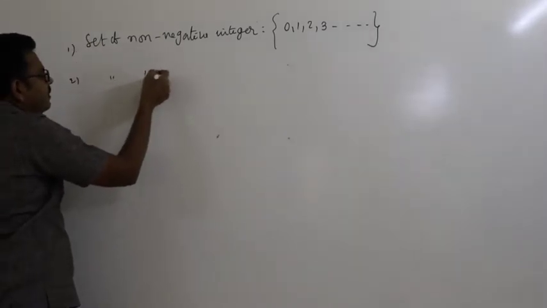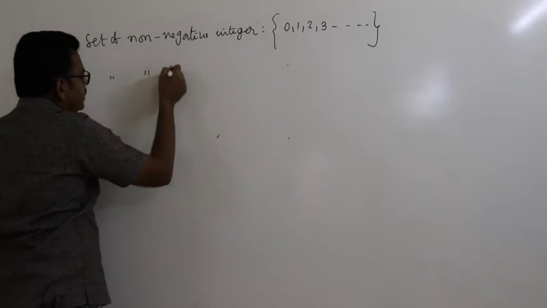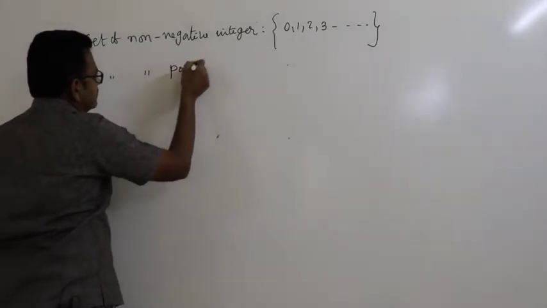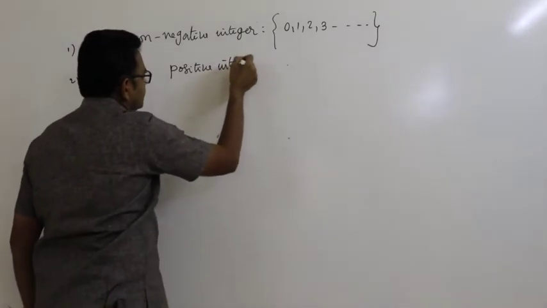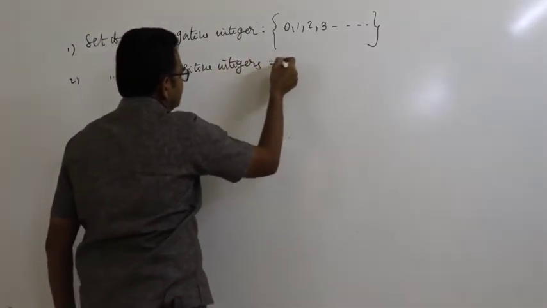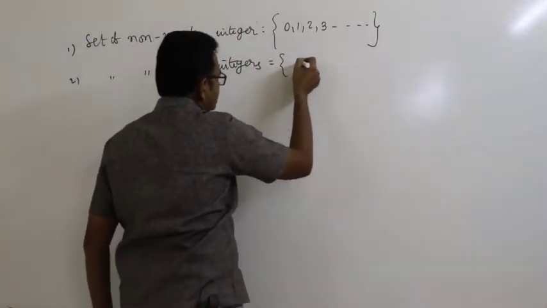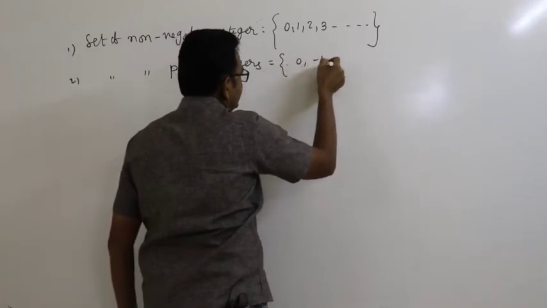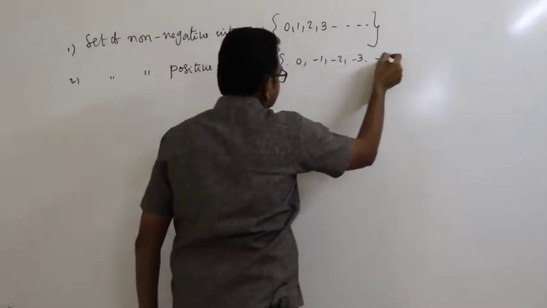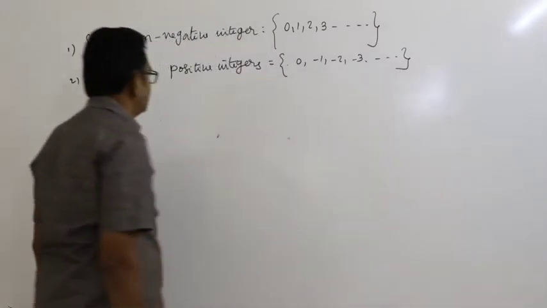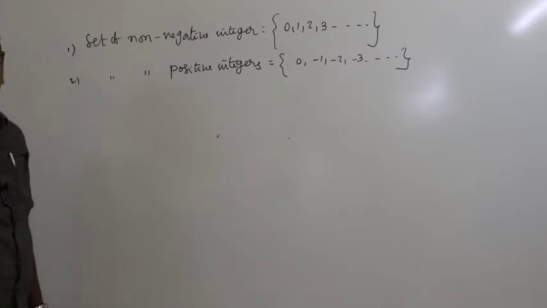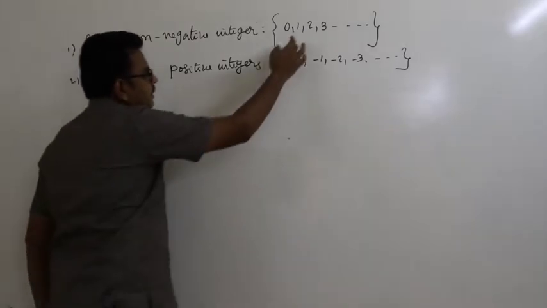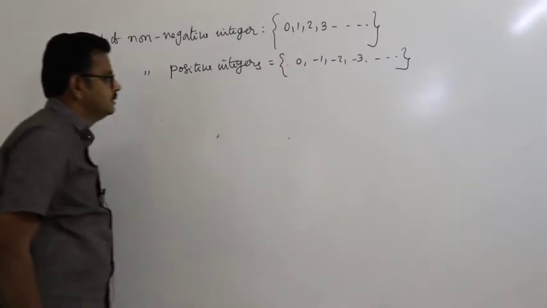Set of non-positive integers. Here it is 0, -1, -2, -3 and so on. These are called non-positive integers and these are called non-negative. That means what? Not negative. So that means 1, 2, 3 and so on, including 0.